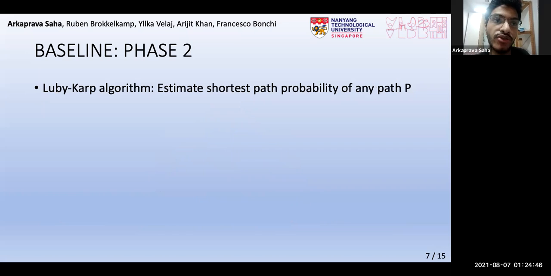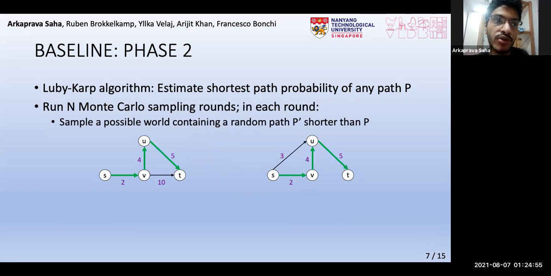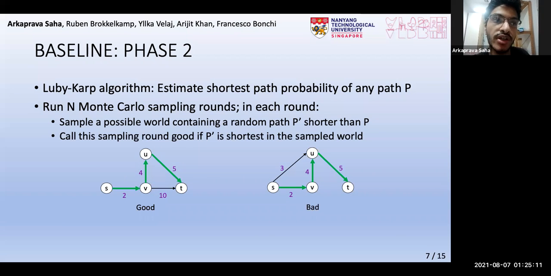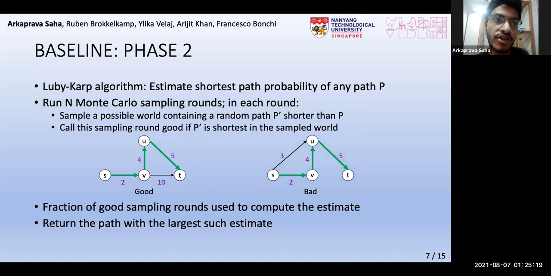Next, in phase 2, it uses the Luby-Karp algorithm to estimate the shortest path probabilities of the candidate paths. To do so, for every candidate P, it runs n rounds of Monte Carlo sampling. And in each round, it samples a possible world containing a random path P prime shorter than P. For example, say P prime is the green path. Now, if P prime is the shortest path in that sampled world, as shown in the figure on the left, the sampling round is said to be good, and otherwise bad, as in the figure on the right. Now, the fraction of good sampling rounds out of n is used to compute the estimate. Finally, of course, the candidate path with the largest such estimate is returned.